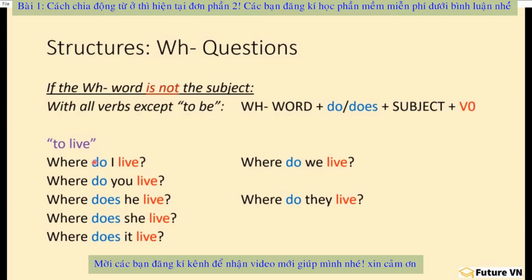However, in all of these questions, the WH word is not the subject. The subject is here: I, you, he, she, it, etc. These are the subjects, not the WH word. However, the WH word can be the subject. That's a different structure. We'll take a look at that in a moment.